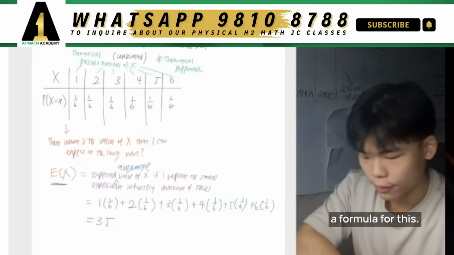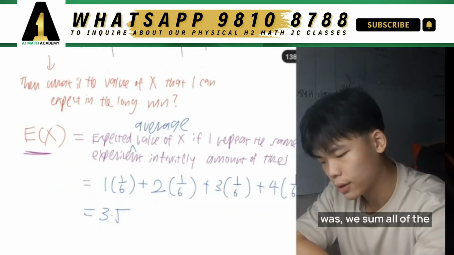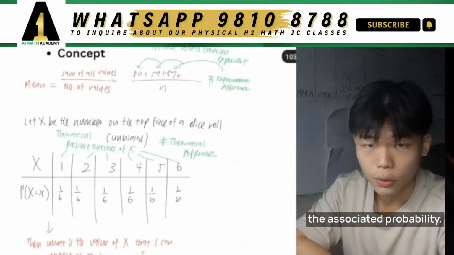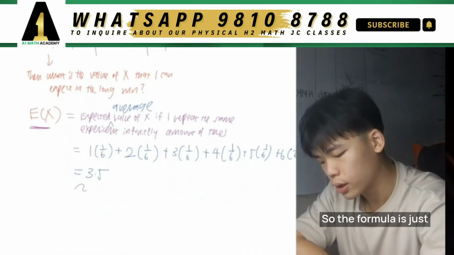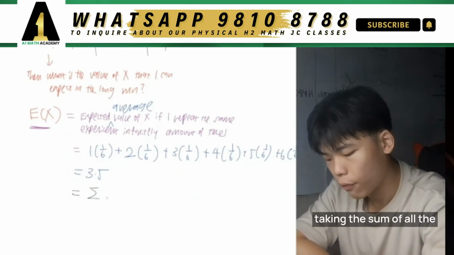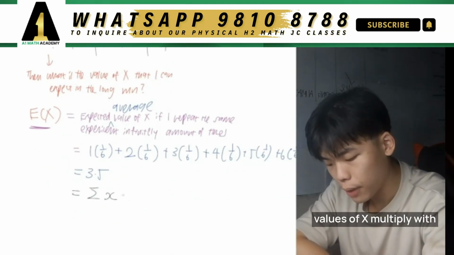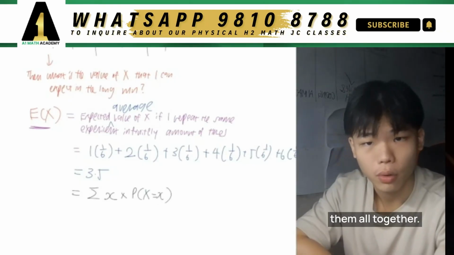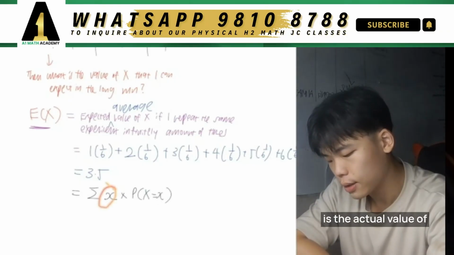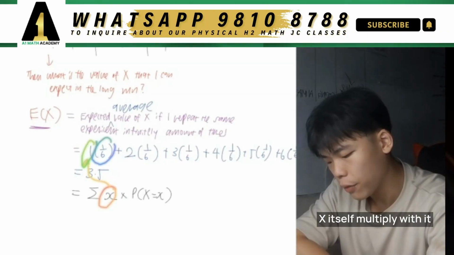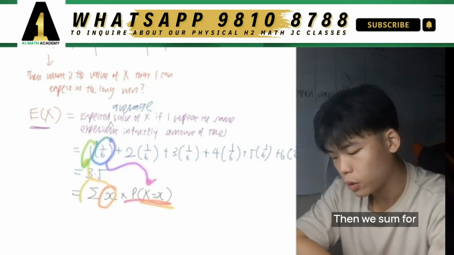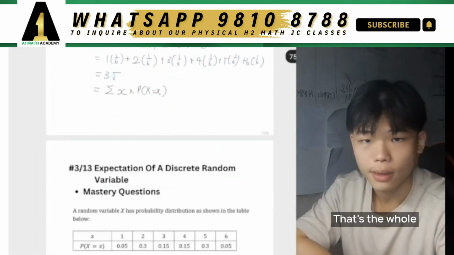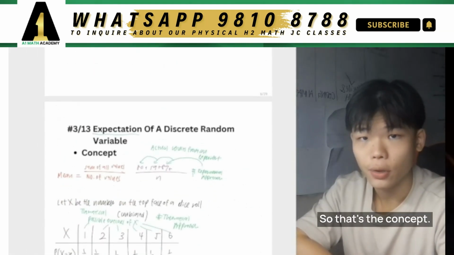And actually there's a formula for this. If you realize, what we did was we sum all of the individual values of x with the associated probability. So the formula is just taking the sum of all the values of x multiplied with its associated probability, and then we just sum them all together. So you see x over here is the actual value of x itself, multiplied with its associated probability, and then we sum for every single use case over here, right? That's the whole idea behind it. Okay, so that's the concept.